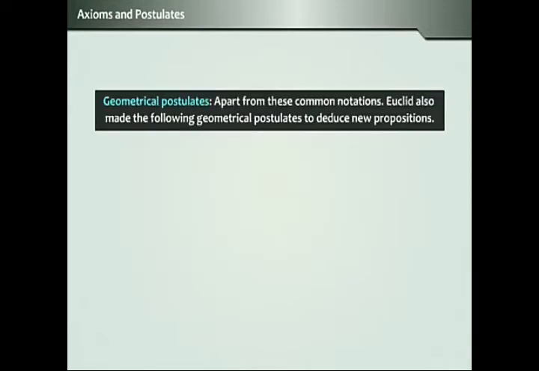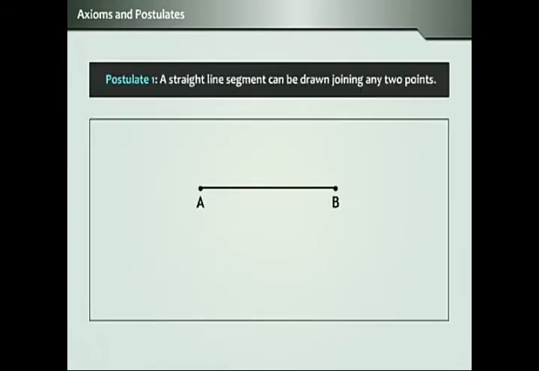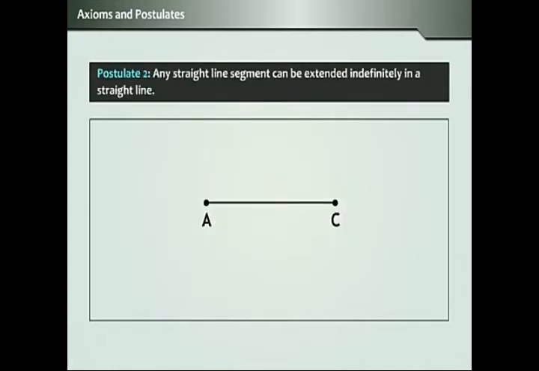Now let us learn about some geometrical postulates. Apart from these common notions, Euclid also made the following geometrical postulates to deduce new propositions. Postulate 1. A straight line segment can be drawn joining any 2 points. Postulate 2. Any straight line segment can be extended indefinitely in a straight line.